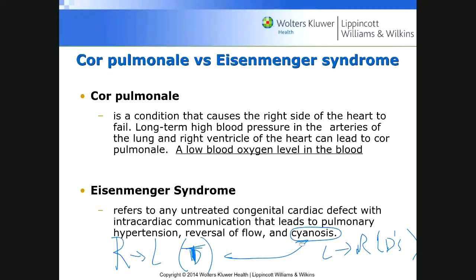Whereas here, in left to right, there is already oxygenated blood from the left-hand side. If it goes to the right-hand side and to the lung, it just means there's more oxygenated blood going to the lung. So in left to right shunt, you have no cyanosis, and that's how you can tell left to right from right to left. Cyanosis means you get that nice purplish color around the lip, for example, or the skin, or the extremities. Right?